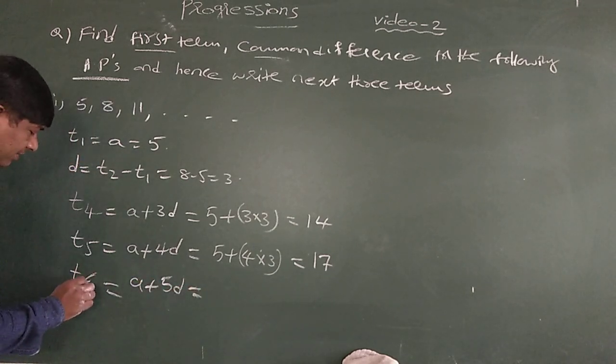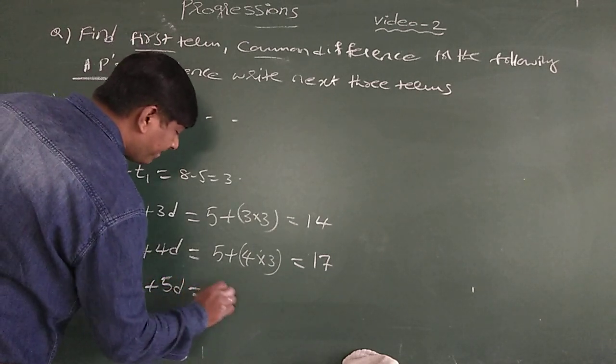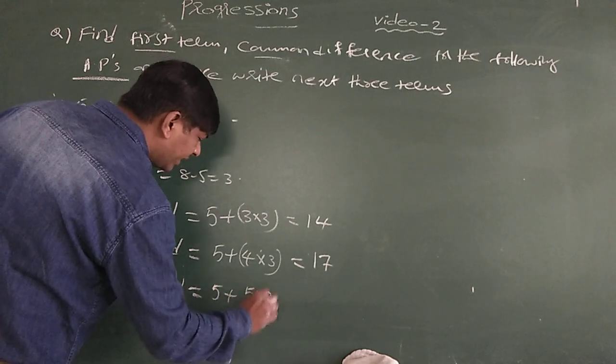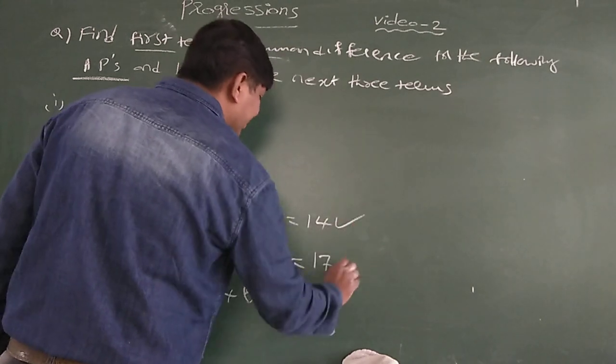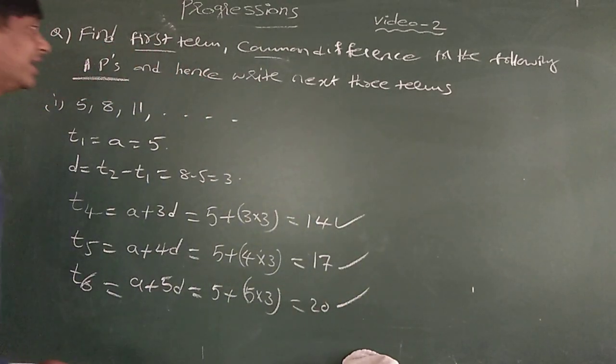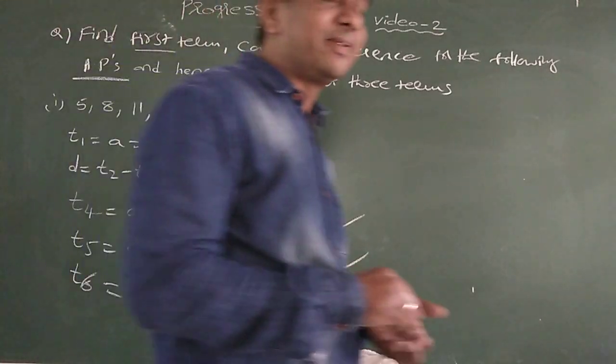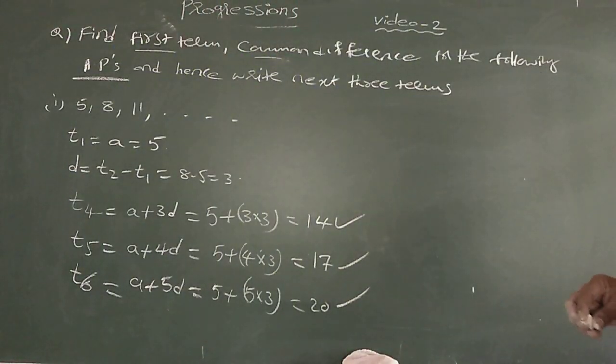T6 is equal to A plus 5D. 5 plus 5 into 3, 15 plus 5, 20. So 14, 17 and 20 are the next three terms of the given AP.